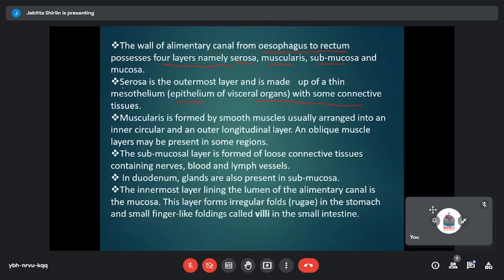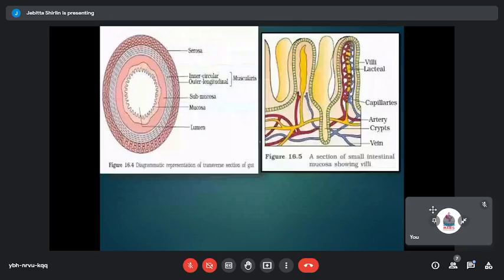When you look at the muscles, please remember the muscles that you see in the alimentary canal are smooth muscles, and they are arranged into an inner circular and an outer longitudinal layer. Just look at this, the structure will explain it to you. The outermost region is the serosa region, which is made up of epithelial as well as connective tissue, and below that you have the muscular region, where you have 2 different sets of muscles.